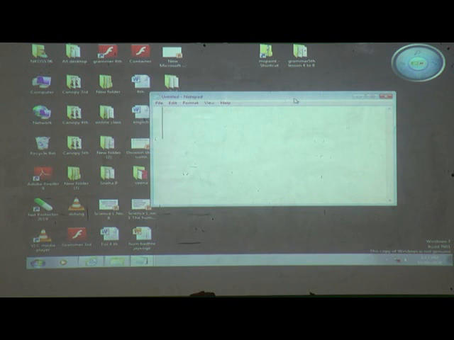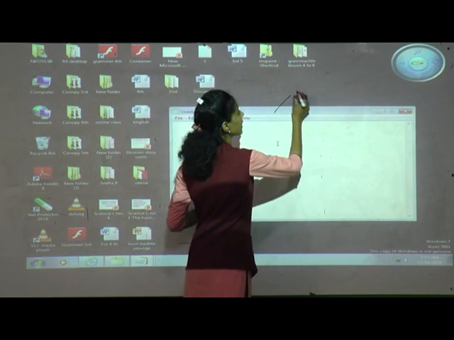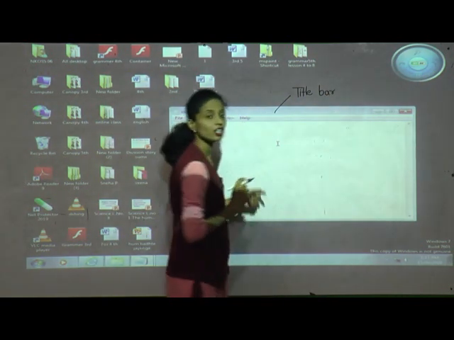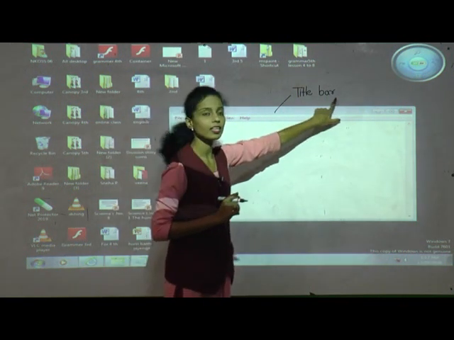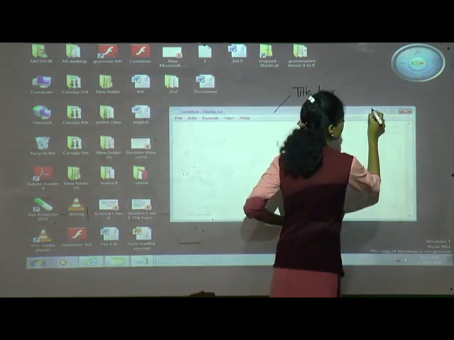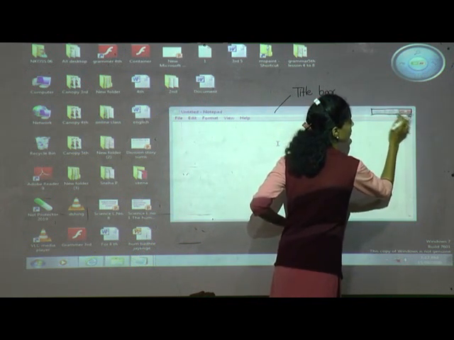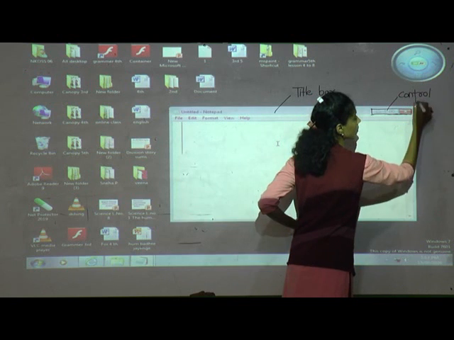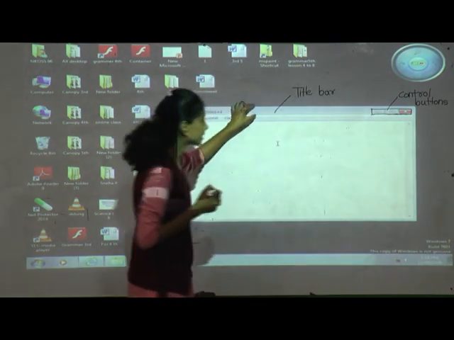Which components are they? We will see here. The first one is this upper line, you can see, this is called the title bar. The first bar is called the title bar. And you can see three buttons there. These buttons are called control buttons.